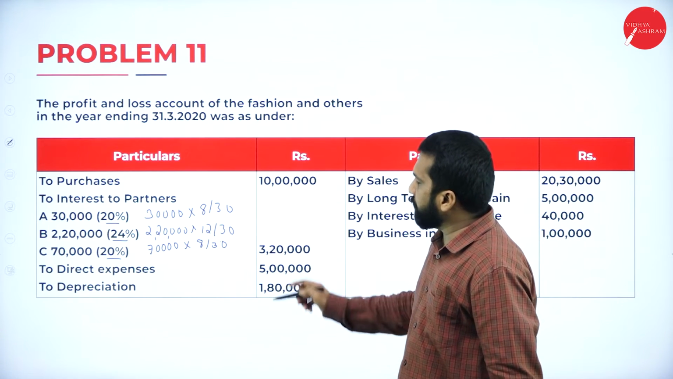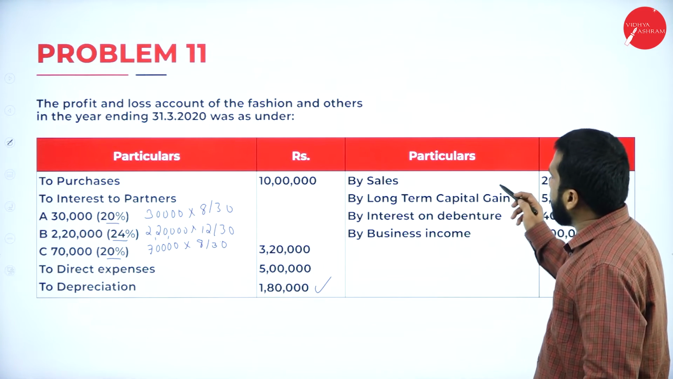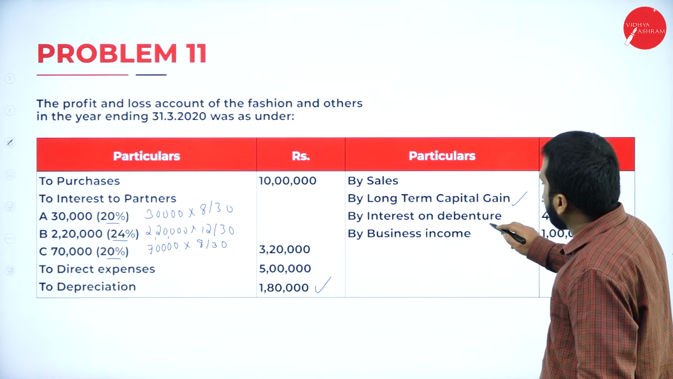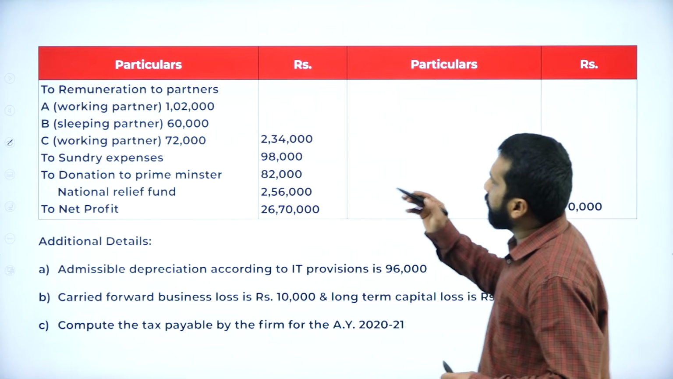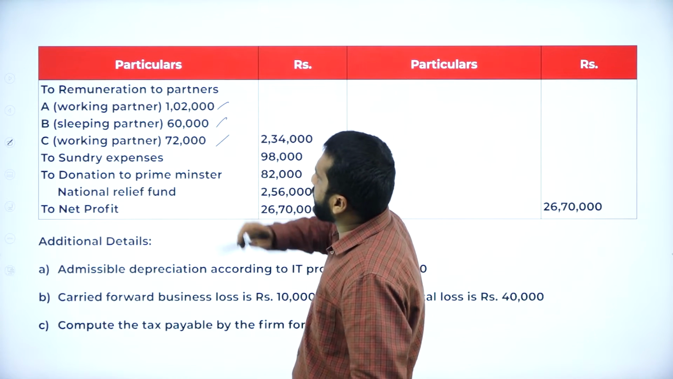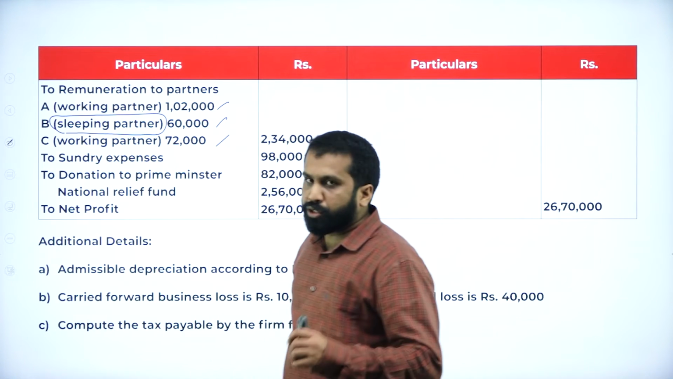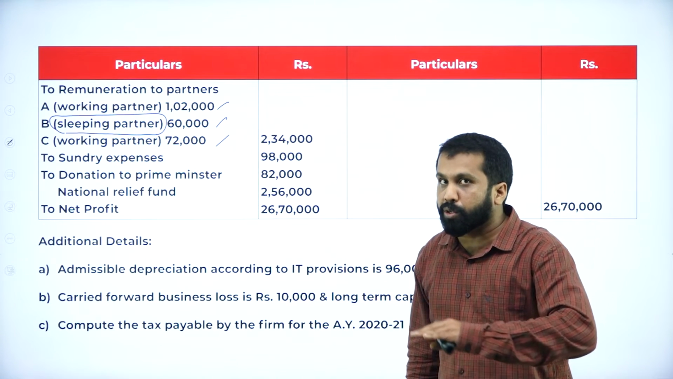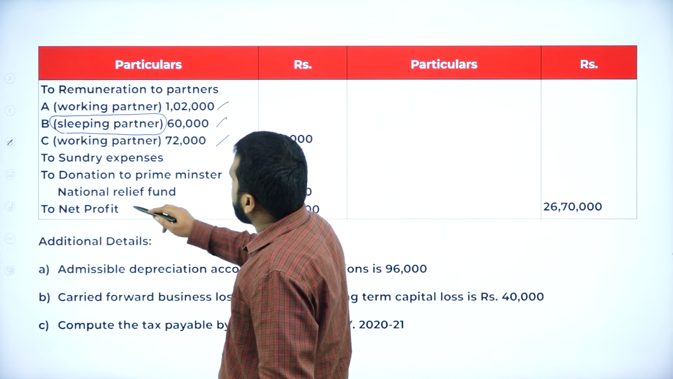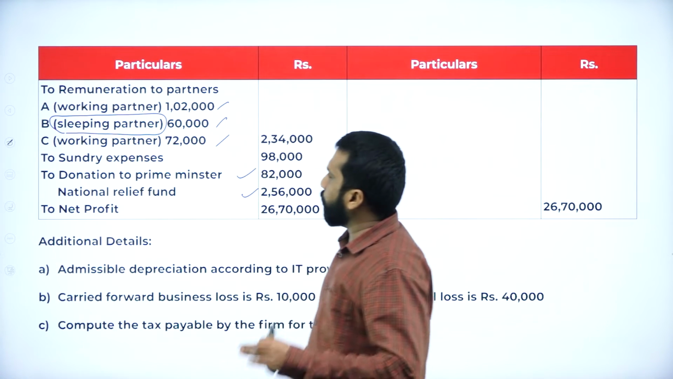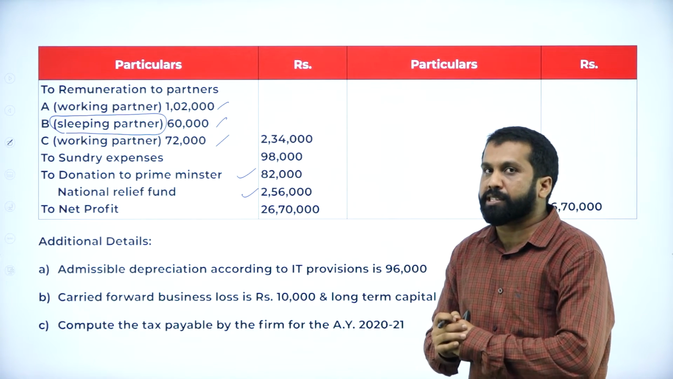Direct expenses are part of the business. Depreciation you are supposed to take. Remember, inadmissible. Yes. Sales part, long term you have to take. Interest on debenture you have to take. Business income is a part of the income. Now, continuation. Remuneration you are supposed to take in this. Working partner, yes. Sleeping partner, should you take sleeping partner remuneration? No. Then sundry expenses part, donation, yes. National Relief Fund, yes. So all the donations you are supposed to take. Similarly, remember our plan. According to that, you are supposed to do.